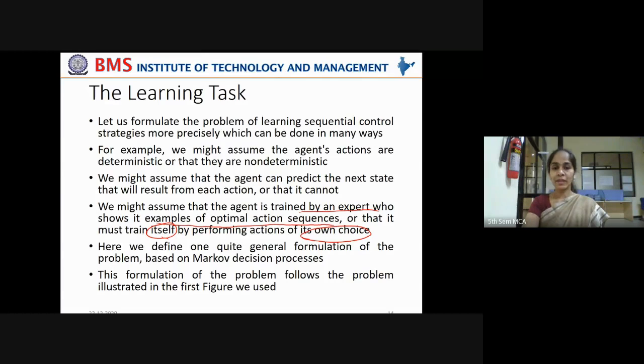Now here we define one quite general formulation of the problem based on the Markov decision process. What does this Markov decision process tell? Each current state is dependent only on its immediate previous state, not on its other previous states.